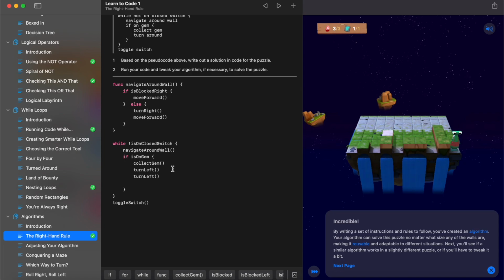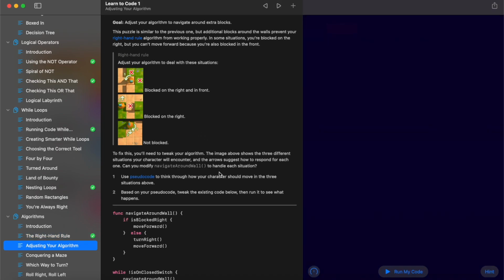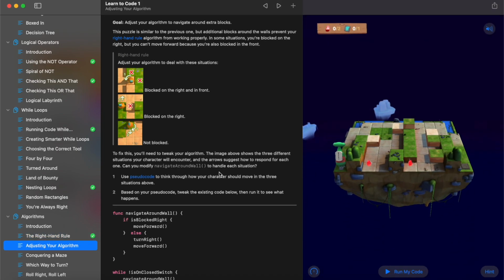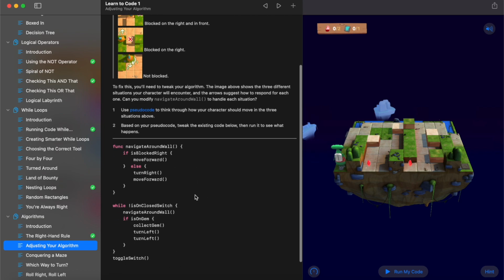So we can expand a little on this concept of algorithms in the next challenge, which is adjusting your algorithm. So here Byte's no longer just blocked on his right, but he can now have 3 different situations. So he's blocked on his right and front, blocked right and not blocked. The instructions here explain those 3 different scenarios and then what he should do. So we've got the solution that we came up with in the previous challenge.